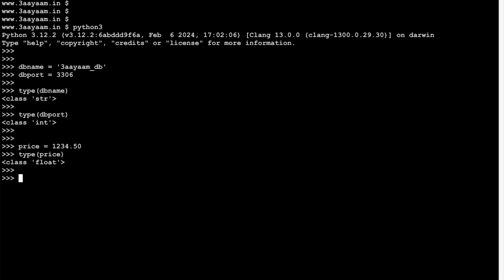Now one more thing. How am I getting the previous commands? I'm just pressing the up arrow to get the previous commands, and I can press the down arrow to get the next commands. So that's one keyboard shortcut in the CLI. As you have seen, everything in Python is an object. Now with that particular understanding, let's go deeper into the data types.